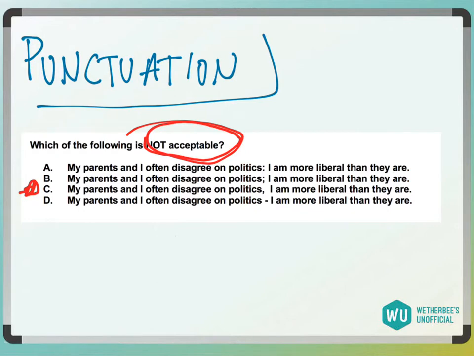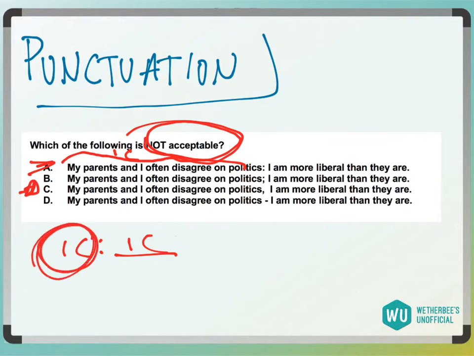But let's look at these, right? We see in all of these, my parents and I often disagree on politics. This right here is an independent clause, right? So we already have an independent clause. In answer choice A, we have an independent clause, a colon, and then I am more liberal than they are, another independent clause. So that checks, because colons separate two independent clauses. Really, with a colon, as long as you have an independent clause in front, it works, right?